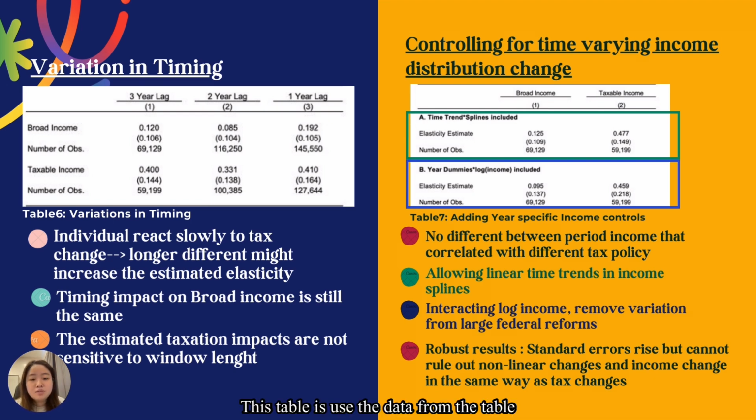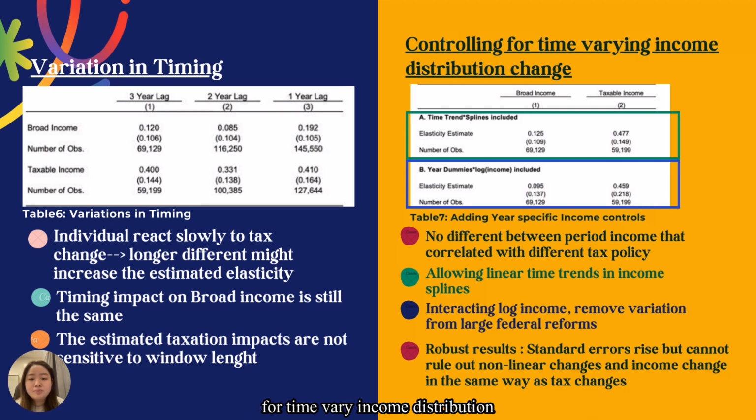This table uses the data and research specification from table 4 and finds a robust estimate of the elasticity of taxable income across the window range, with a significant drop but a return to level. The timing impact on both incomes is similar, and the estimated taxation impacts are not sensitive to the window range, with lower broad income response and taxable income response being identical.